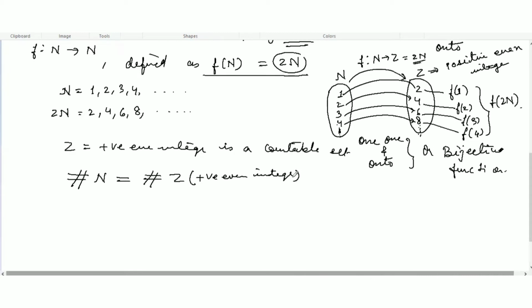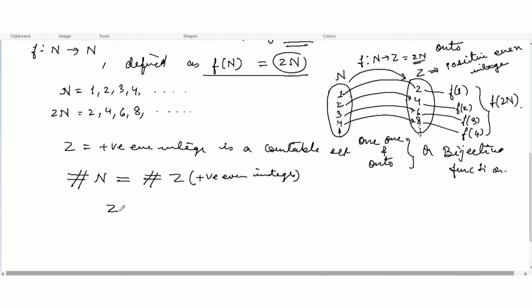So what does that mean? Cardinality: how many elements are there? The same number of elements will be there. So the number of elements in N is equal to the number of elements in Z. So we are labeling the function with natural numbers.